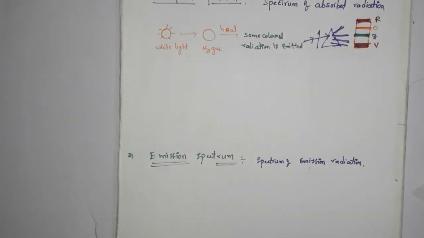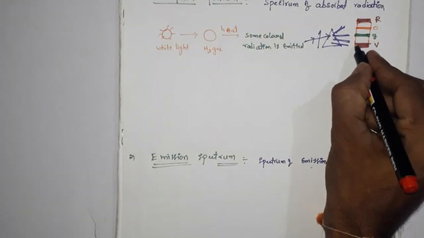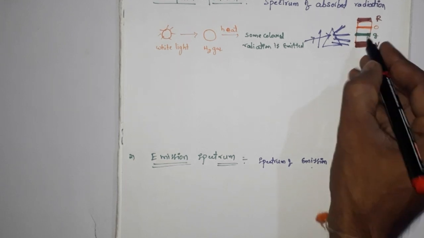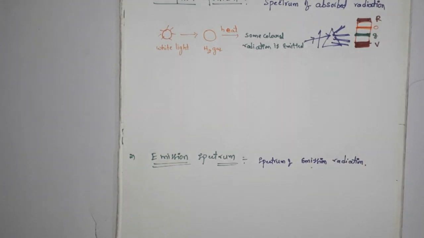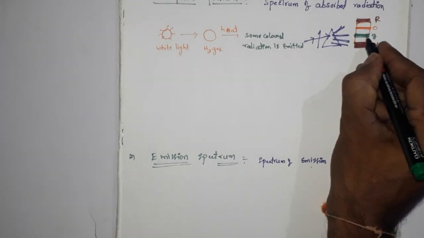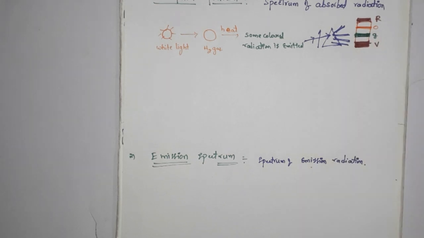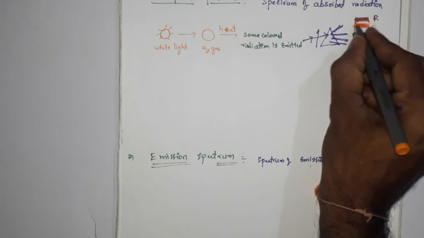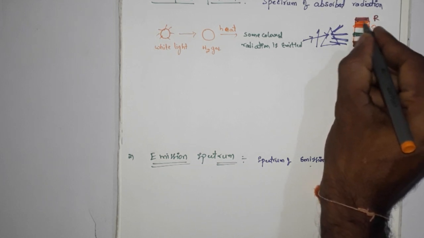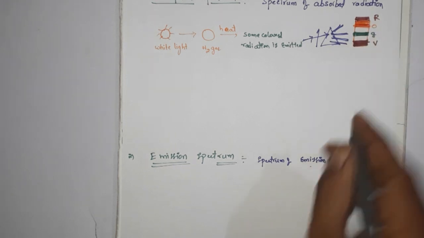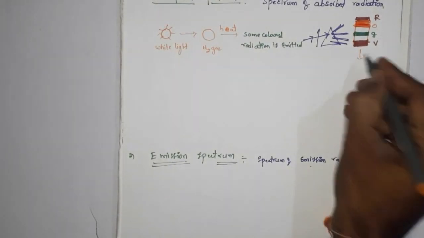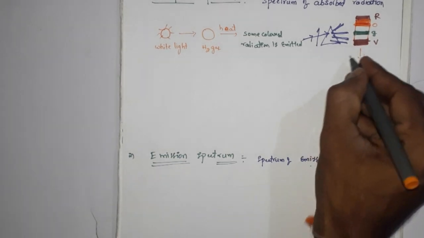On the photographic plate you will get violet, green, orange and red color. This is called the absorption spectrum.